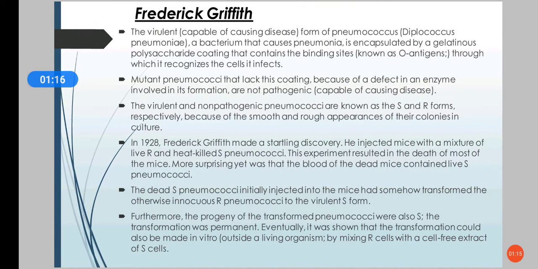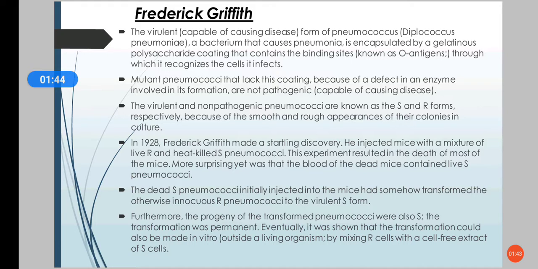The next experiment is very famous, by Frederick Griffith. He conducted the experiment using the virulent and avirulent strains of pneumococcus. The pneumococcus has a gelatinous polysaccharide coating, and that coating contains the binding sites through which it recognizes the cell and infects the cell. It is called the O antigen.